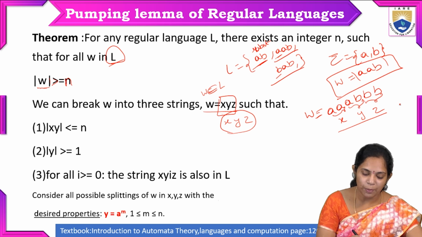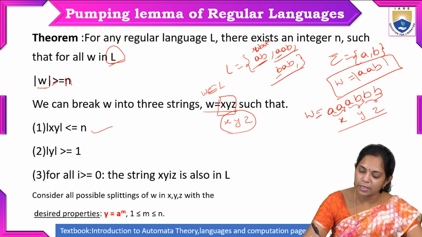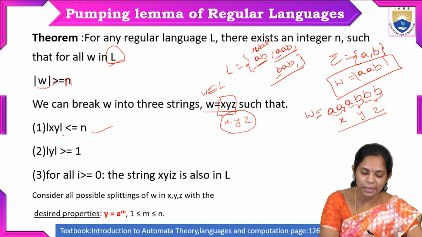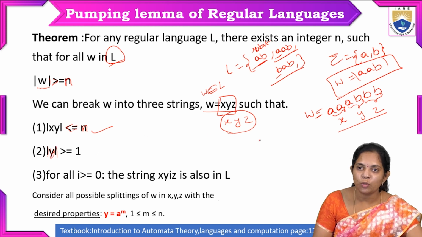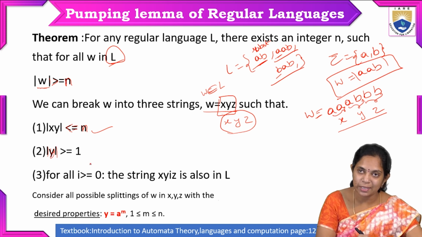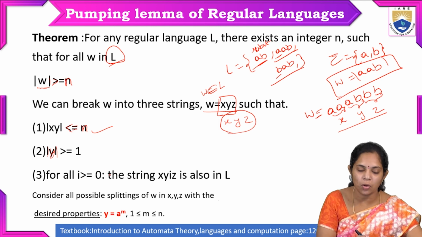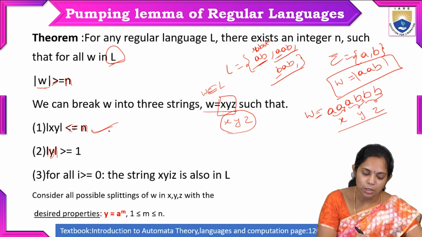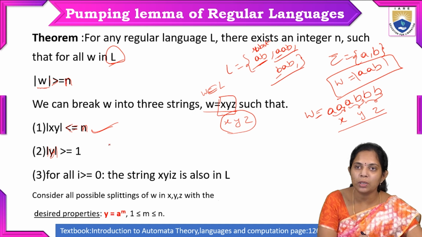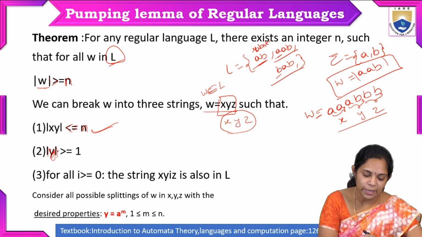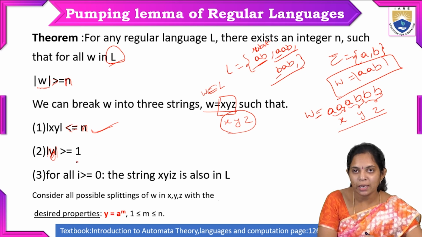Based on the three parts, we have to check whether the length of x comma y is less than or equal to n, and the length of only y is greater than or equal to 1. So we have to satisfy three conditions in this pumping lemma to prove whether the given language is regular or not. The first condition is that the length of x comma y should be less than or equal to n, and the length of y should be greater than or equal to 1.